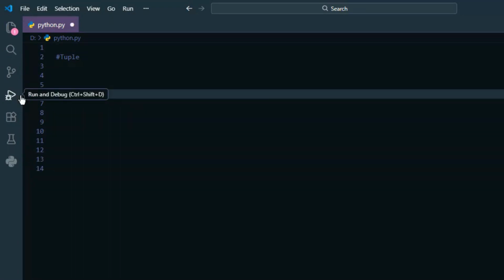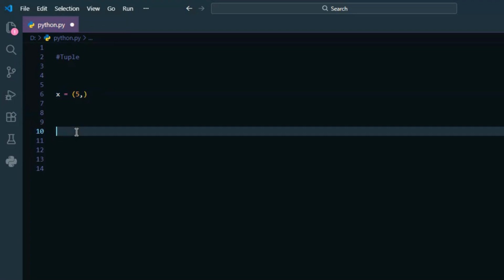One important thing, if you want to create a tuple with only one value, you must add a comma. Like this, x equals 5. Without the comma, Python thinks it's just a normal number.